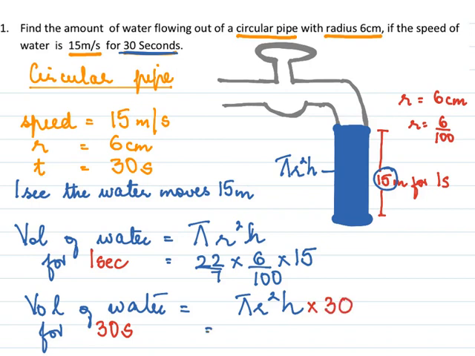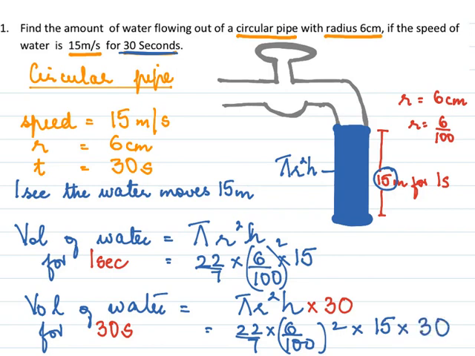So the calculation here would be 22 by 7. Your r is 6 over 100, the whole square. This also has to be square. We know the h we said was 15, and the time is 30. So you have to do this calculation. This will give you the amount of water for 30 seconds.